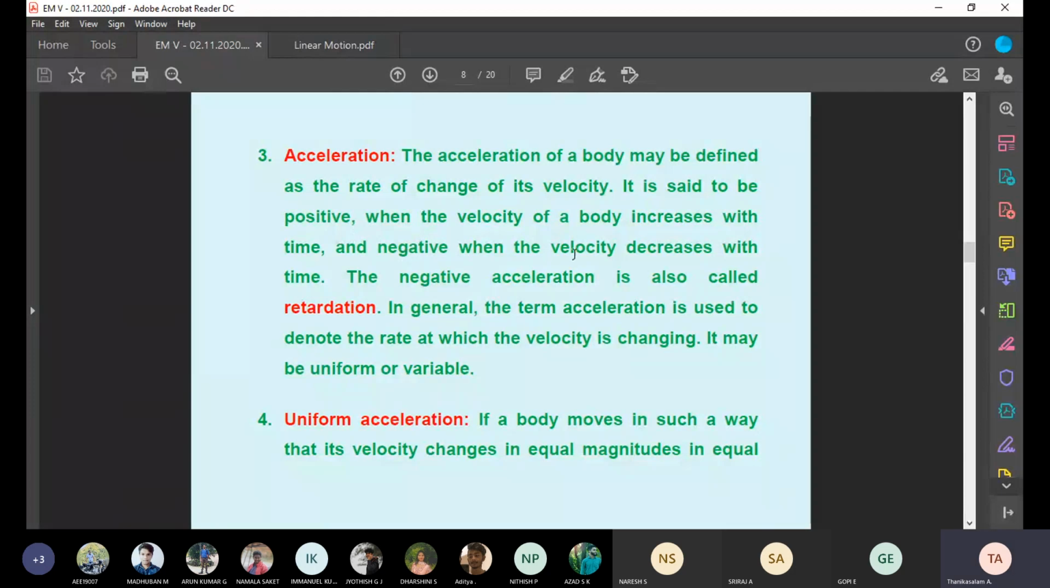That is negative, when the velocity decreases with time. That is called retardation. Students, that is called retardation. The negative acceleration is also called retardation. So you must know the difference. Retardation, another name, deceleration, decreases speed. Acceleration increases speed. The rate may be uniform or variable.